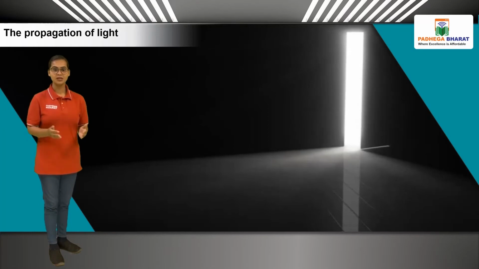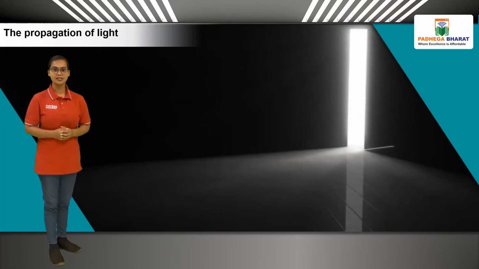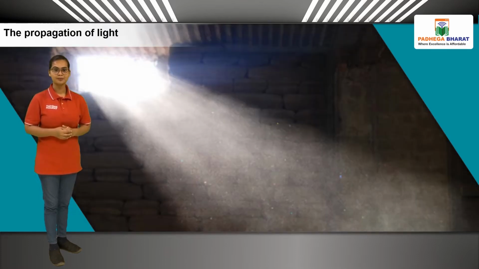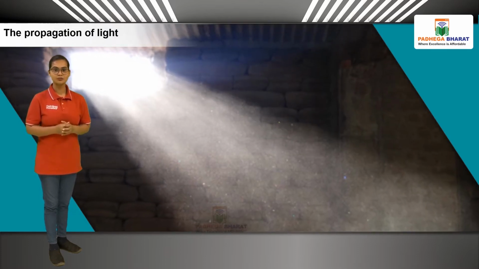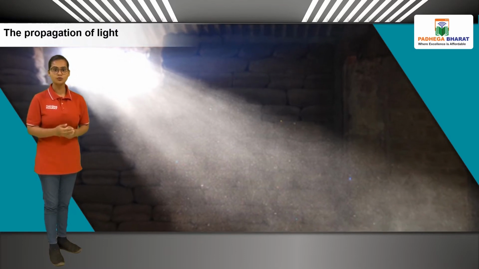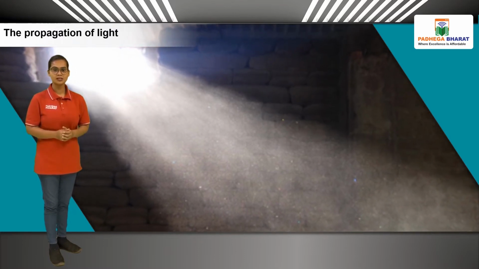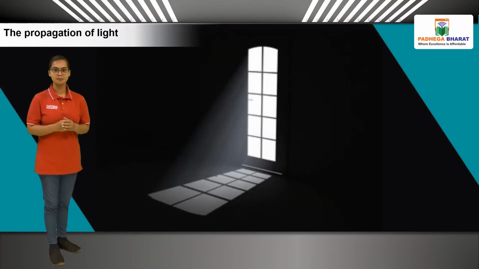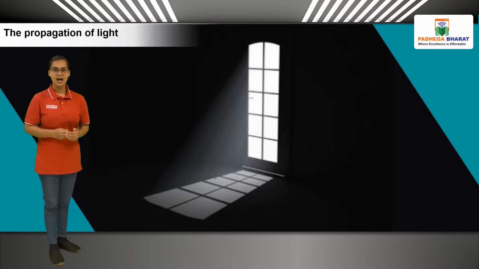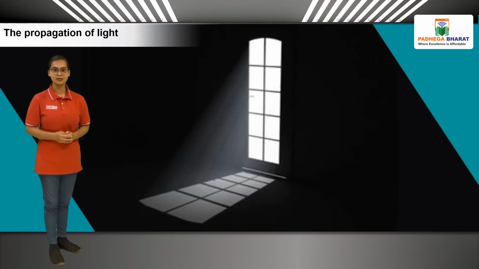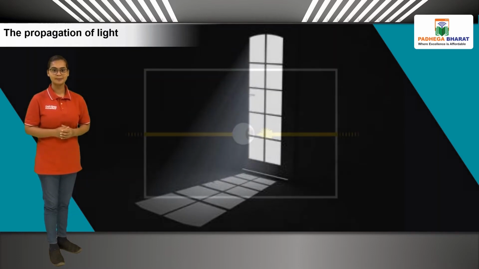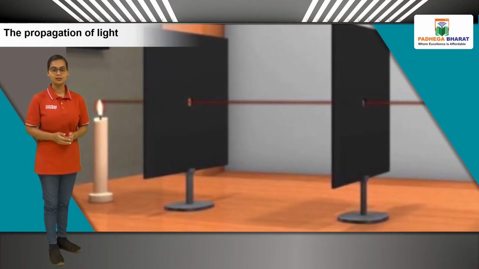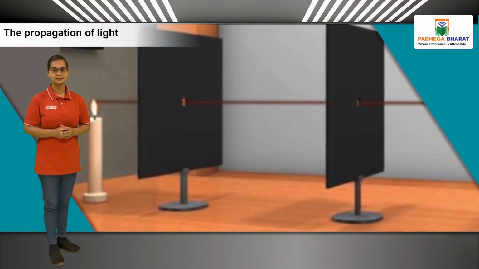You may have seen in the afternoon rays of light entering through a slit in the door or a small hole in the roof. As these rays of light from the slit or hole move towards the floor, the dust particles in their way are seen clearly. Due to these particles, the path of light becomes visible and we can see that their path is along straight lines. Students, since light travels in a straight line, this is called the linear propagation of light.